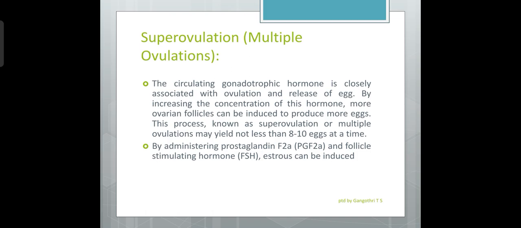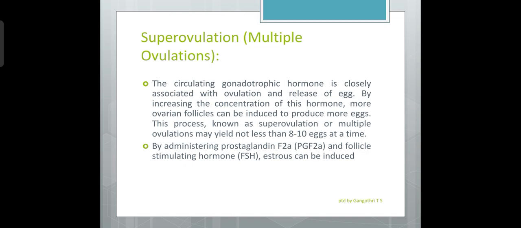So what is superovulation? Superovulation can also be regarded as multiple ovulations. In the normal reproductive cycle of a non-pregnant female, out of 20 ovarian follicles that develop, only one ovarian follicle matures and ruptures, releasing one fertile egg at a time.